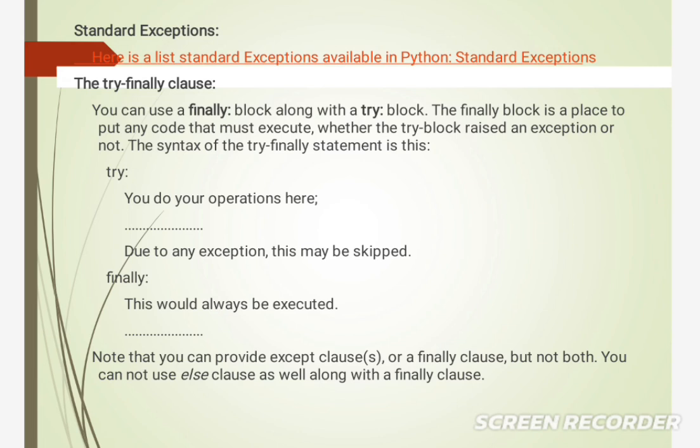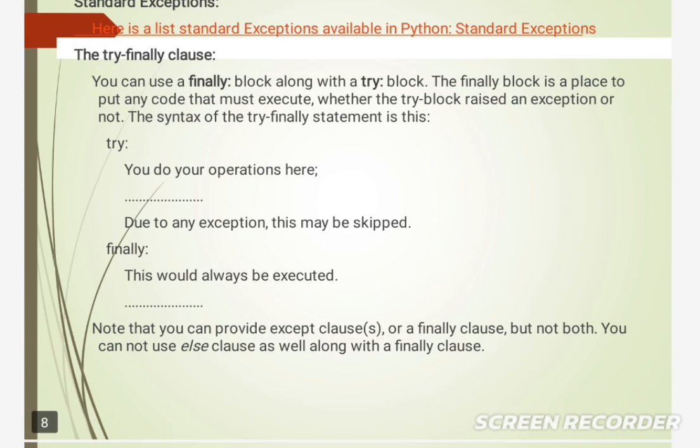The finally block is a place to put any code that must execute, whether the try block raises an exception or not. The syntax of the try finally statement is this: try. Again, you can perform operations here. Due to any exception, this may be skipped, and we can directly always execute the finally block. Note that you can provide the except clause or a finally clause but not both. You cannot use the else clause along with a finally clause.